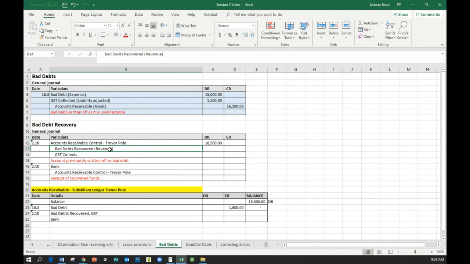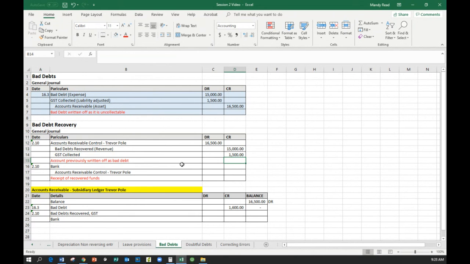So we've got to reverse it. So it's bad debts recovered, which we treat as if it's revenue. So it goes on the credit side. So our bad debts would be $15,000. GST collected. We now do owe this $1,500 to the ATO. So we have to put it back into our accounts.